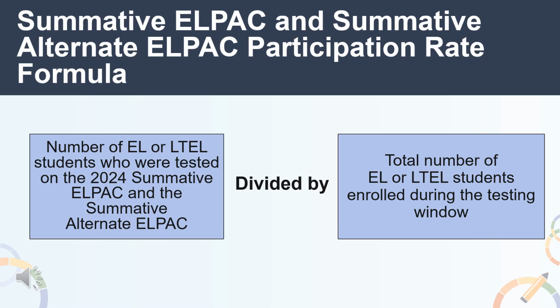The LPAC participation rate formula is as follows. The number of EL students tested on the 2024 summative LPAC and the summative alternate LPAC, divided by the total number of EL students enrolled during the testing window, equals the LPAC participation rate.